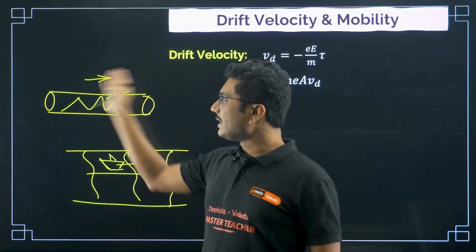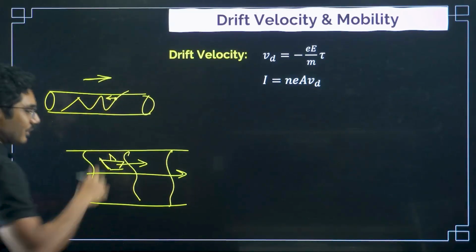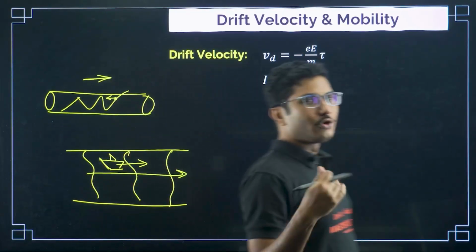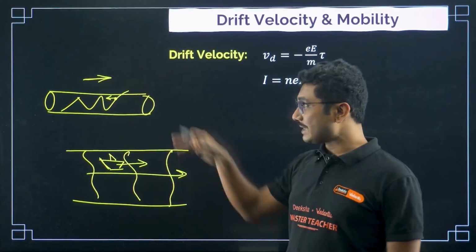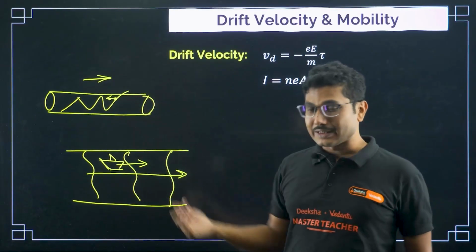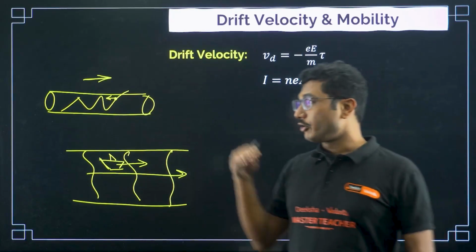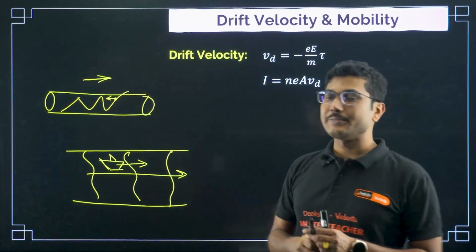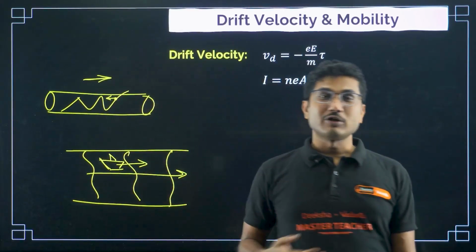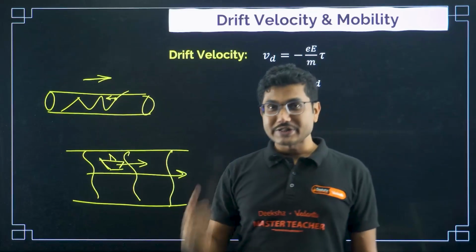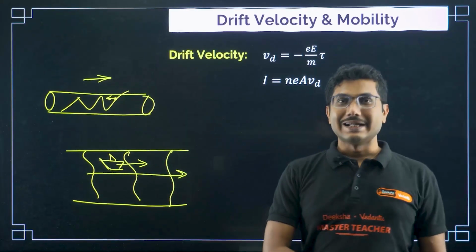So when you apply an electric field, even though the electrons are supposed to accelerate, they do not actually accelerate because of a lot of other things present inside the material. Resistance is there, the attraction of the molecules is there, collisions between the electrons are there. So electrons basically start moving with a constant speed in the direction opposite to that of the electric field.